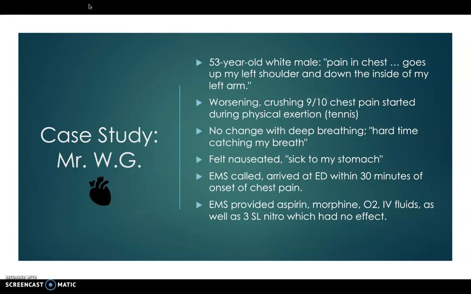Now for the case study. Mr. WG is a 53-year-old white male. He says he had pain in his chest. It went up and down his left shoulder and arm. He describes it as worsening, crushing 9 out of 10 chest pain that started during physical exercise. There's no change with deep breathing. He's having a hard time catching his breath. He felt nauseated and sick to his stomach.